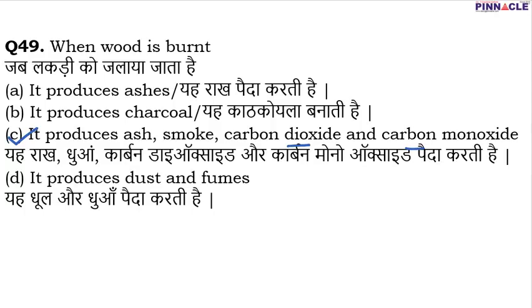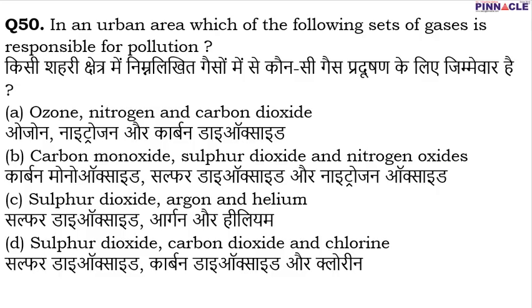Coming to the 50th and final question. It has been asked that in an urban area, which of the following sets of gases is responsible for pollution? We know that in urban areas we have a number of industries and vehicles, and because of this a large number of gases are emitted which are responsible for pollution. The majority of the gases responsible for pollution include carbon monoxide, sulfur dioxide and nitrogen oxide. These are the three prominent gases responsible for the pollution we find in urban areas. So B is going to be the correct option.